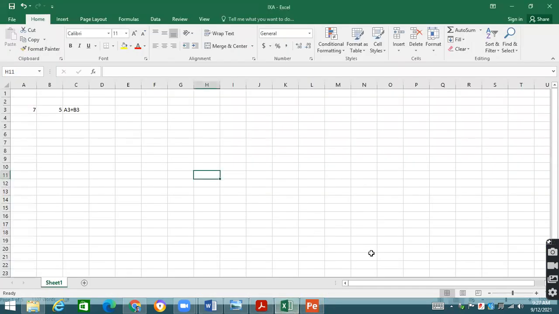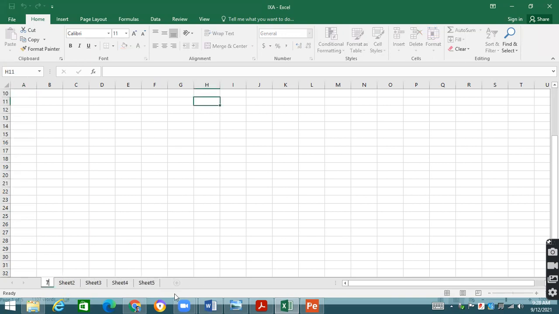Now, n number of sheets are there that you can include over here in a single file. Just like right now, we have got only one sheet available over here. You can see over there, sheet one is written over there. If you click on the plus sign, we will be able to see that multiple sheets are there that we can include in one document, and you can rename these sheets. For example, on one sheet, I'm making the result of 7A. On the other sheet, I'm making the result of, let's suppose, 7B. So I can double click on it and I can rename that thing so that I should understand what kind of data is there in that particular sheet.